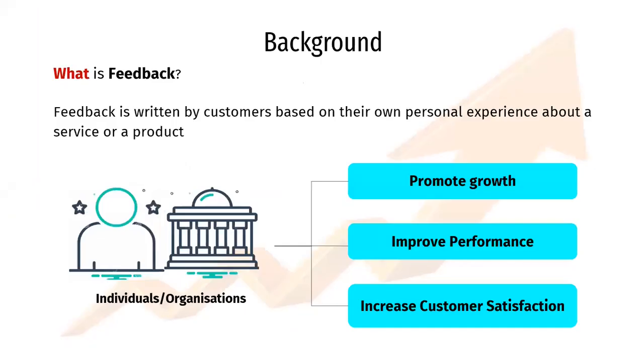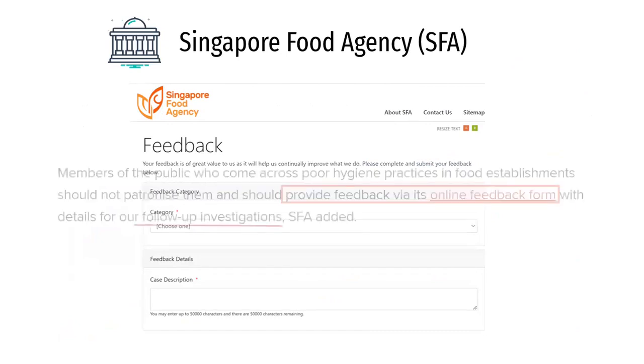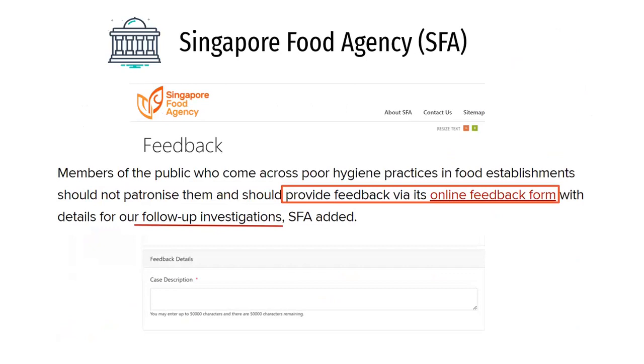So firstly, what is feedback? Feedback is given by customers based on their own personal experience about a service or a product. It's important for both users and organizations as it can help to promote growth, improve performance, and increase customer satisfaction. There are currently plenty of organizations that rely on user feedback, and the Singapore Food Agency is one of them. For example, the SFA encourages the public to provide feedback about food establishments, whereby this feedback will be investigated accordingly.